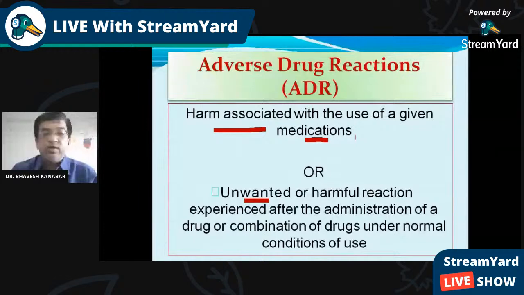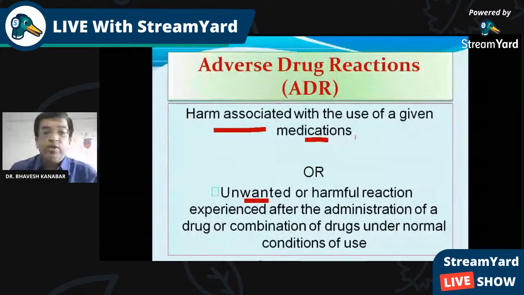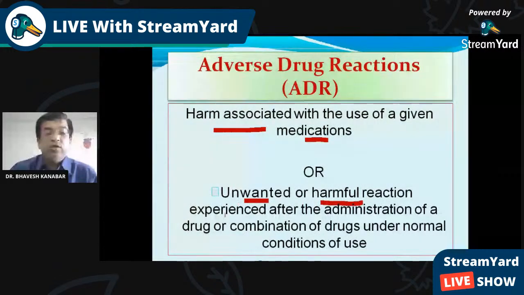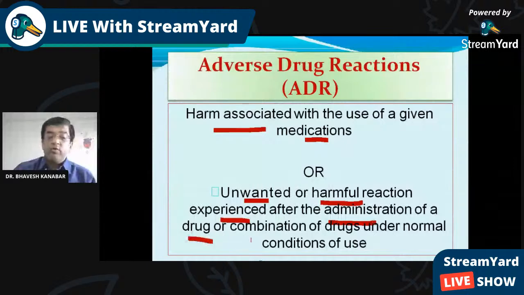Generally, what is wanted from the drug? The desirable action or beneficial action is wanted from the drug. But whatever other effects are produced, which may be harmful, these are side effects or adverse drug reactions. So, an unwanted or harmful reaction experienced after administration of the drug or combination of drugs under normal conditions of use.